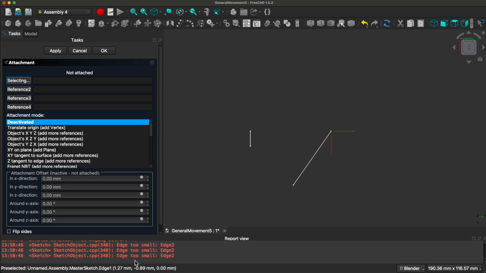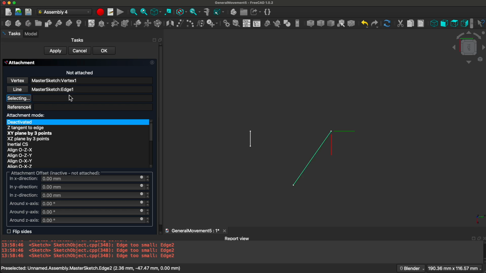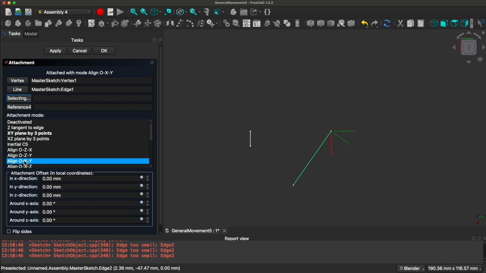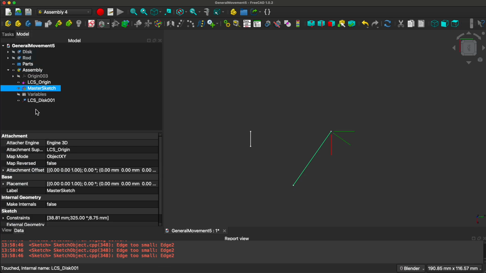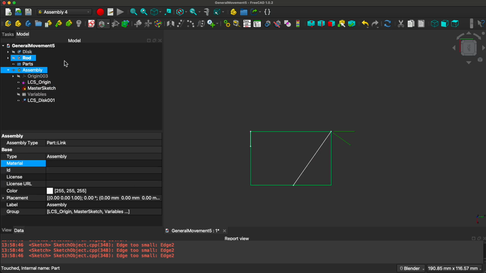And when you look at the bottom here, on the very edge, you can see we want to have master sketch vertex 1. So we click that, and the second one, we want this line. So it created edge 1, and we want to do on the XY plane, 0. Okay, so there we have a local coordinate system for the disk.